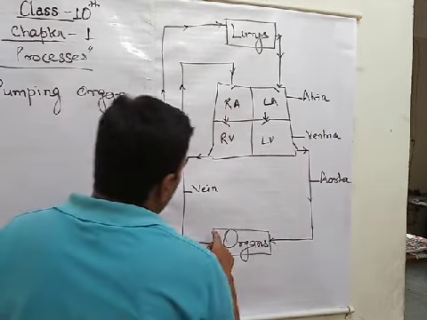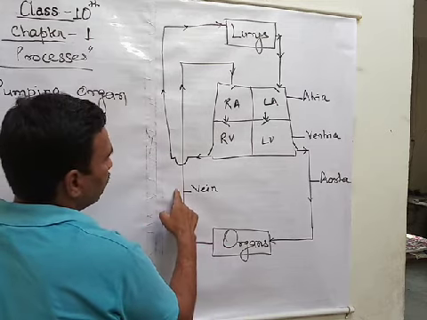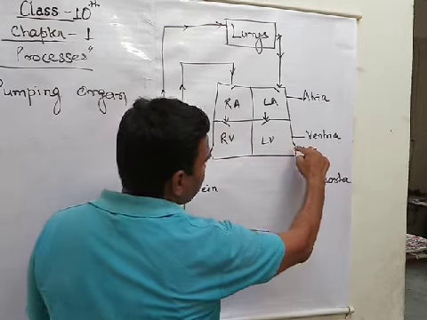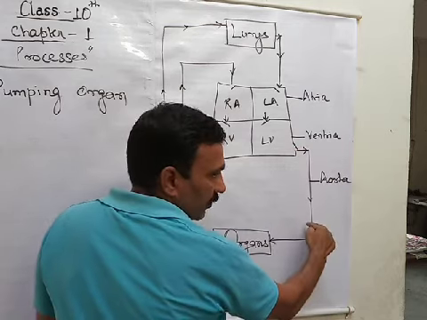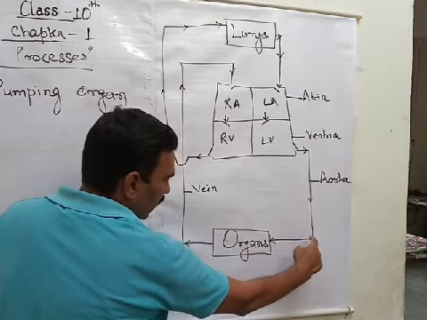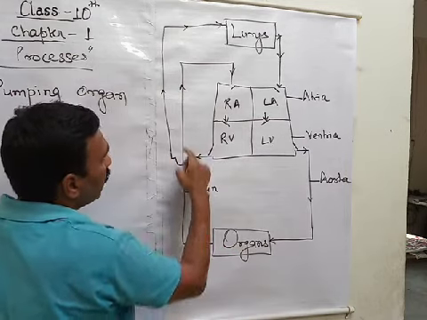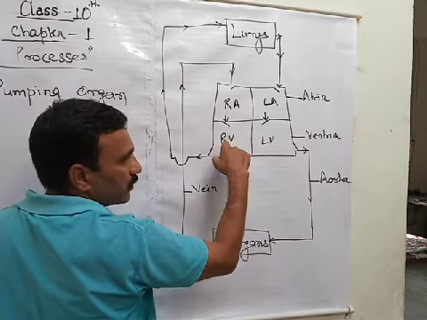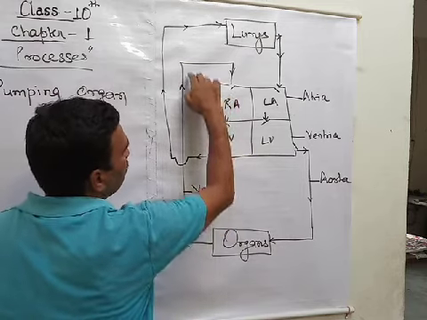Now, when these are returned by the vein, mind it, it doesn't go to the lower chamber. Here the blood was coming out from the lower chamber, which was the left ventricle, but the deoxygenated blood never goes to the lower chamber. It goes to the upper chamber. Got it?